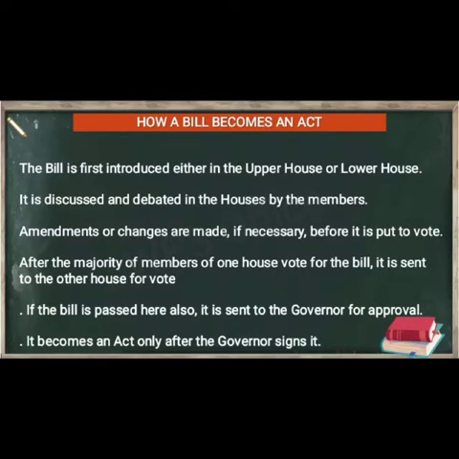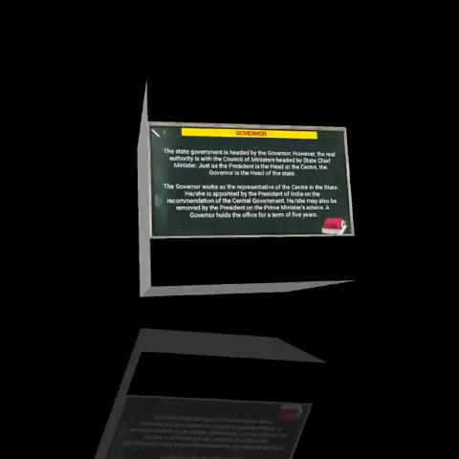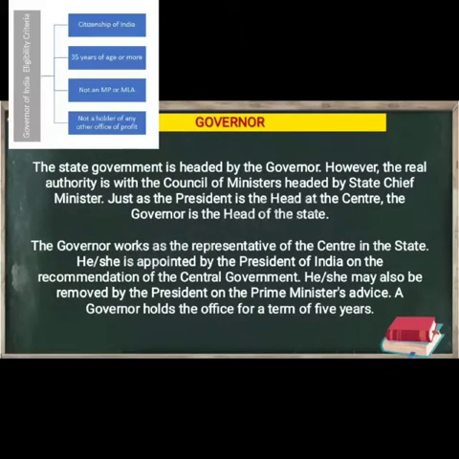Now, who is the governor? The next heading is governor. The state government is headed by the governor. However, the real authority is with the council of ministers headed by the state chief minister. Students, just as the president is the head of the center, the governor is the head of the state.